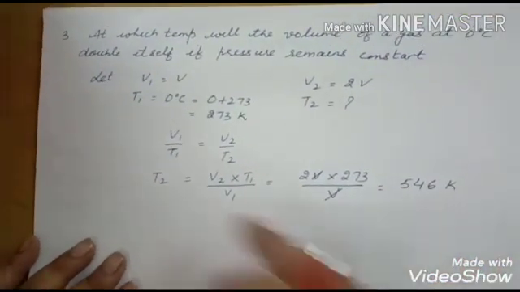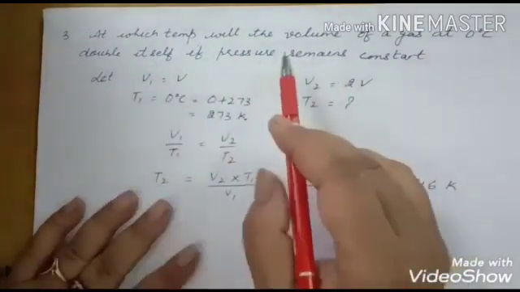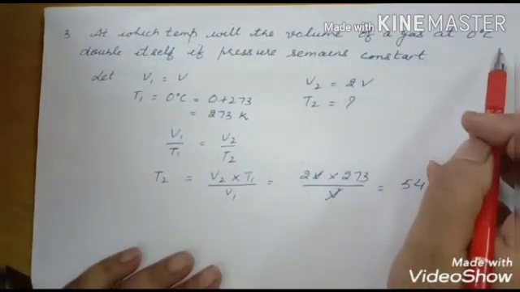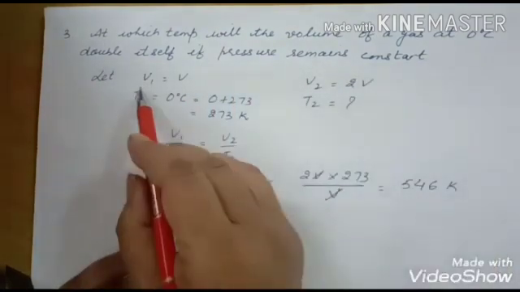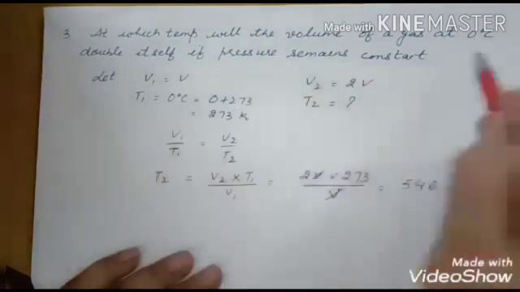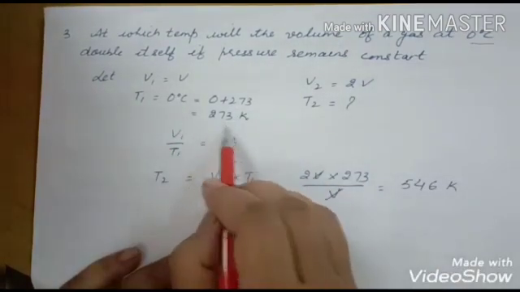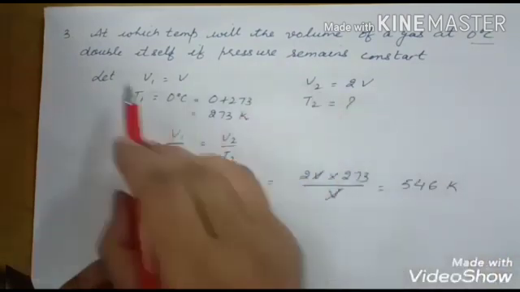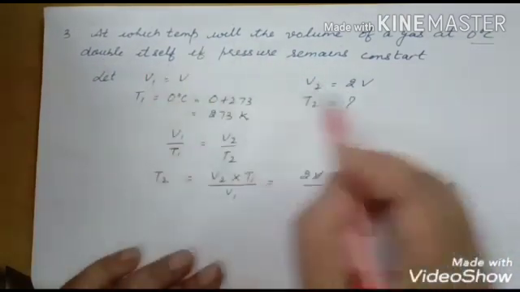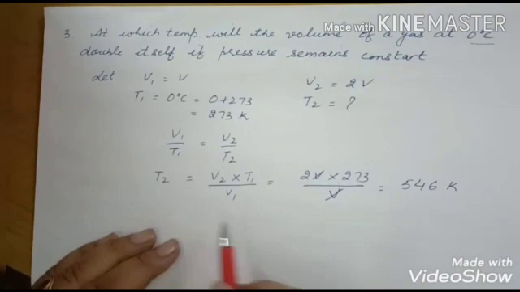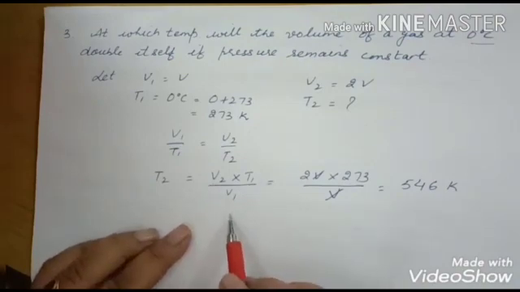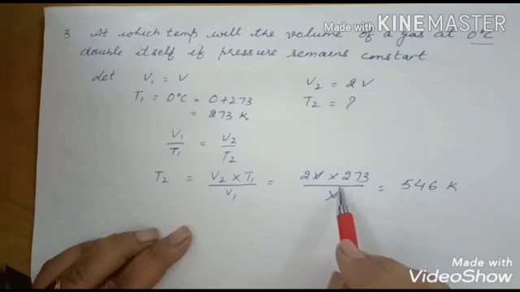Next, we have the third numerical. At which temperature will the volume of a gas at 0 degrees Celsius double itself if pressure remains constant? So let V1 be equal to V. T1 is 0 degrees Celsius, that means 273 Kelvin. V2 doubles itself, so let it be 2V, and we have to find out T2. So we have T2 is equal to V2 into T1 upon V1. Let me fill the values. 2V into 273 upon V. V is going to cancel with this V, and we get